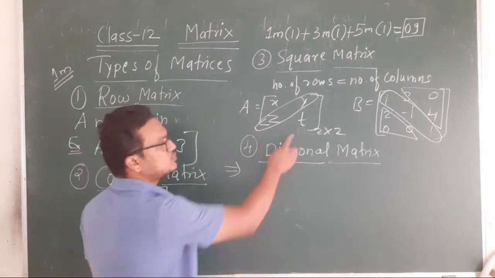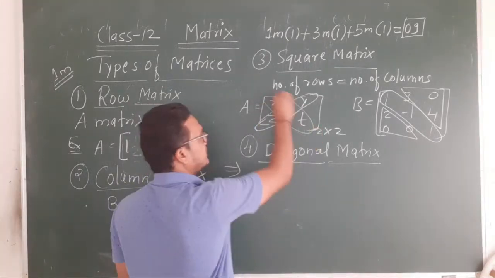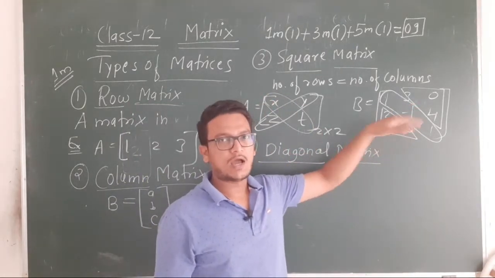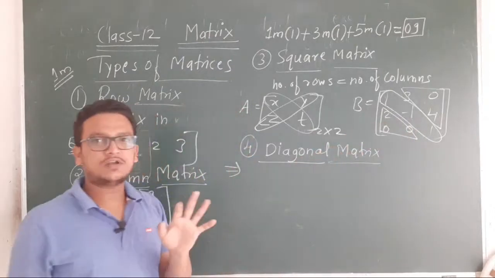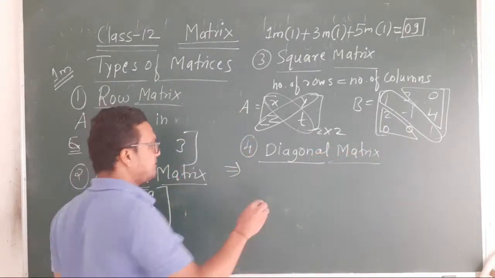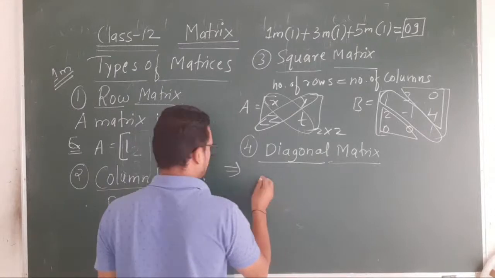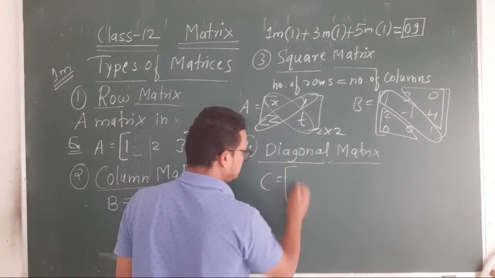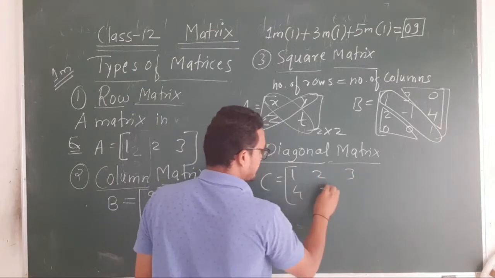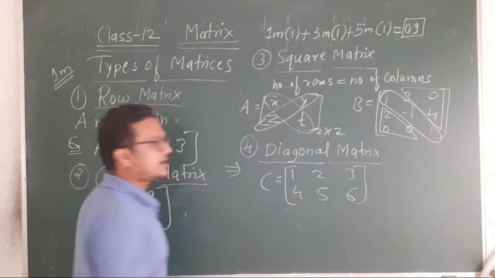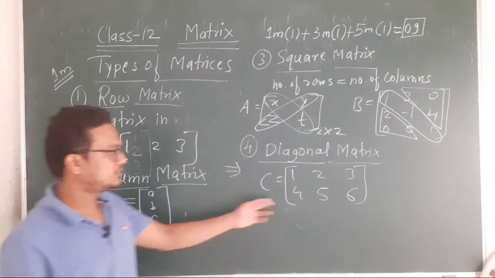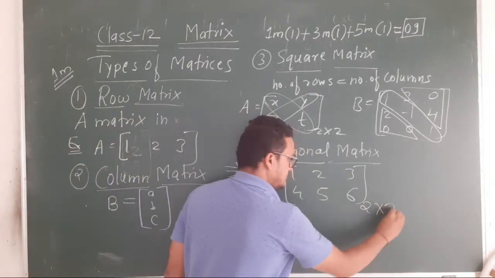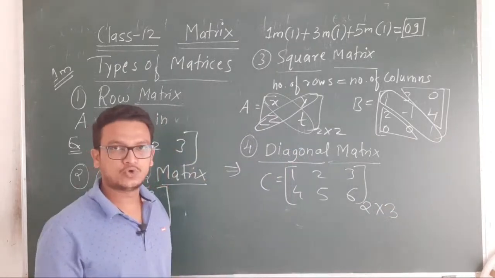Now see, this is 2 cross 2, here you can take the diagonal. 3 cross 3, you can take the diagonal. Now suppose I do not take a square matrix, and simply take any matrix. For example, 1, 2, 3, 4, 5, 6. What is the order? It is 2 cross 3, 2 rows and 3 columns.